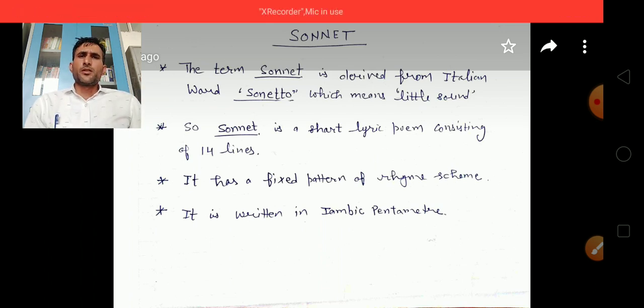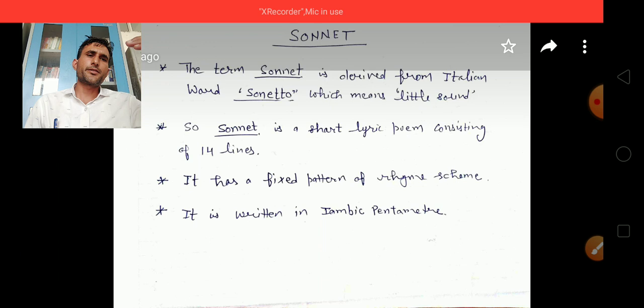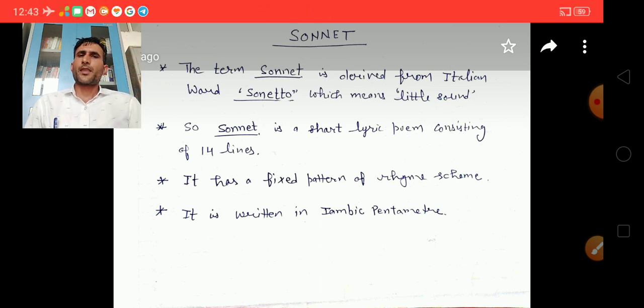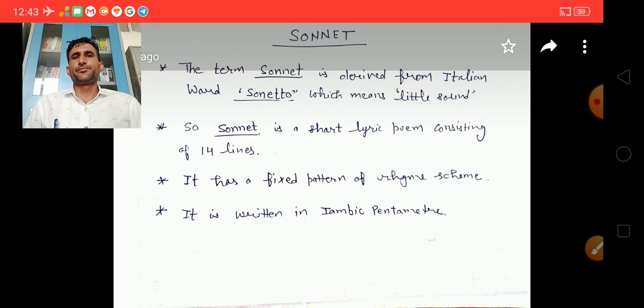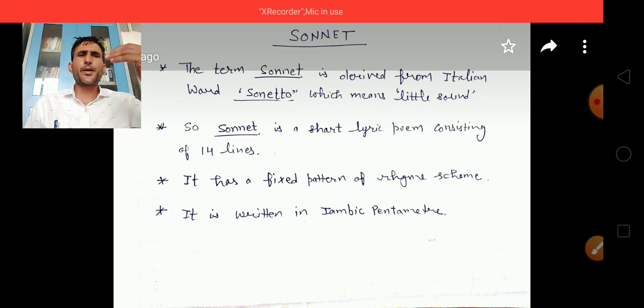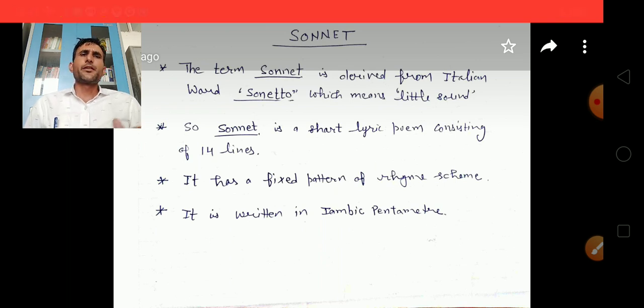As far as the definition of the sonnet is concerned, a sonnet is a poem in 14 lines. A sonnet consists of 14 lines. It is a poem of 14 lines having an intricate rhyme scheme. It has a set pattern, a fixed pattern of rhyme scheme, and it is written in iambic pentameter.